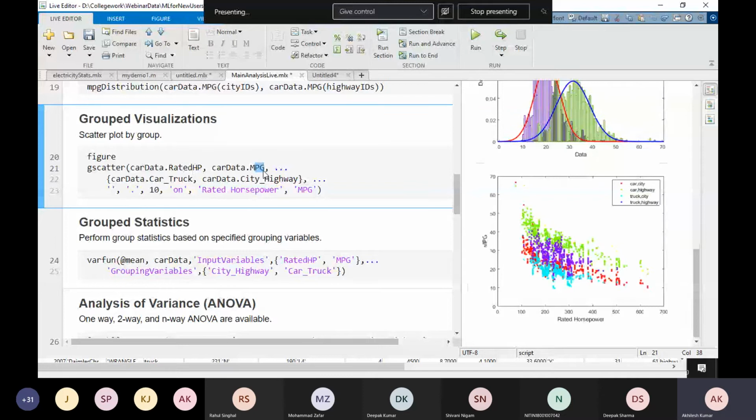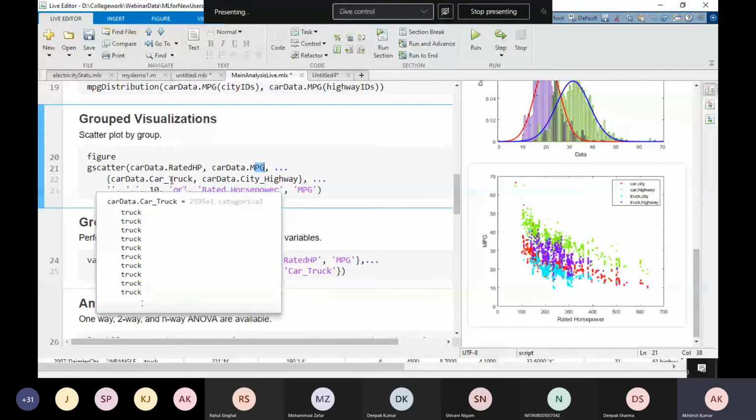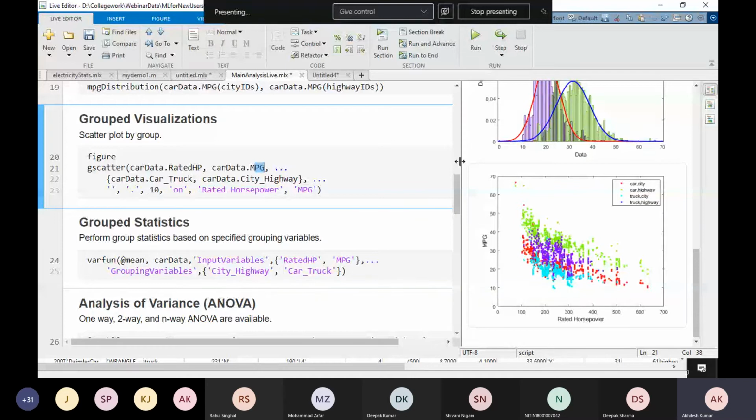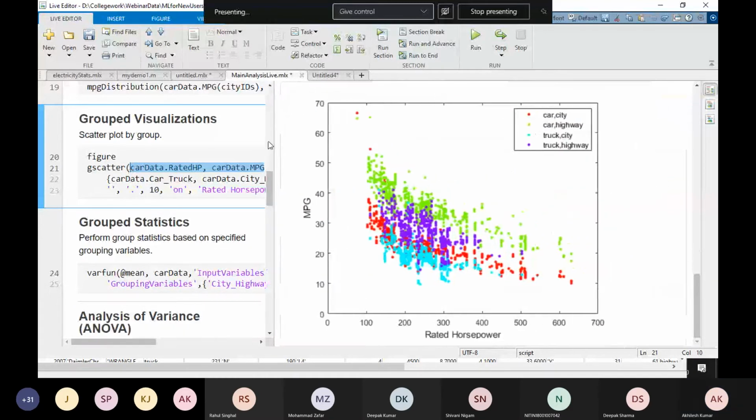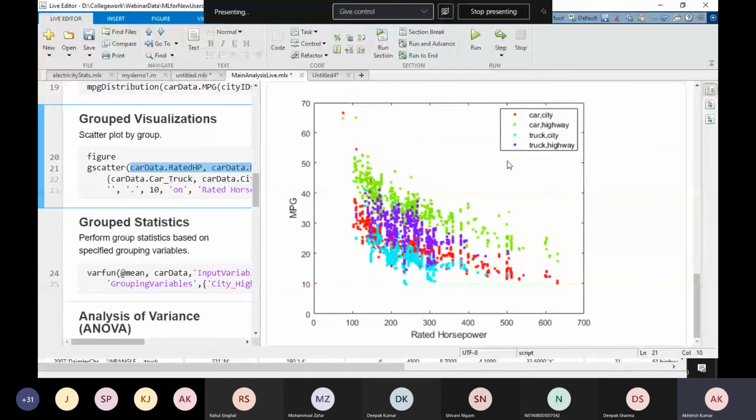Okay. If car and truck are driving in the city and highway, this is the grouping, how I am grouping this, and this is my numeric values. Okay. And here you see, if car is driving in the city, red one, mileage is a little bit low. If truck is driving in the city, this color which you see, mileage is showing low with respect to rated horsepower. Further, the green one, if car is driving in the highway, the mileage is high.